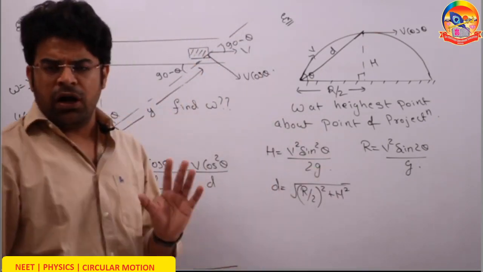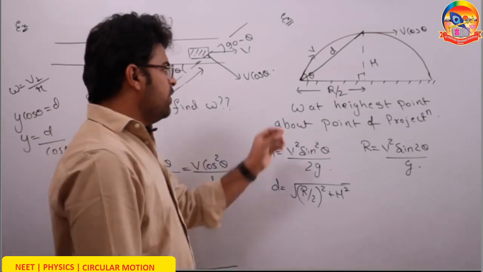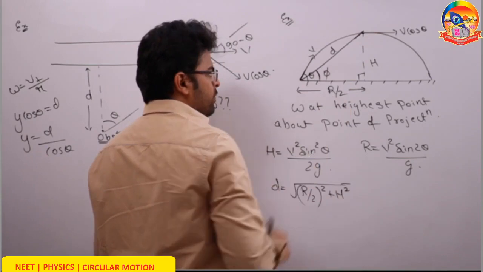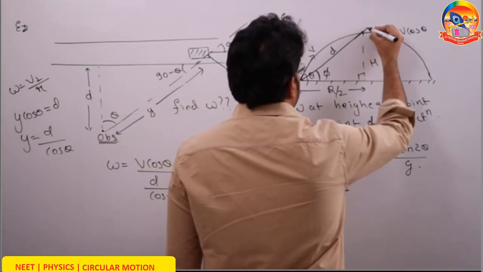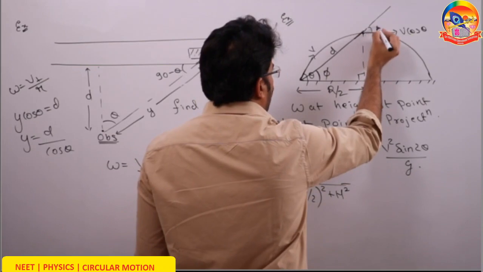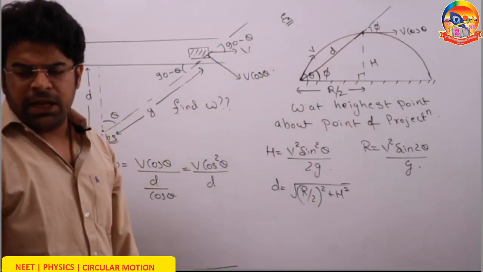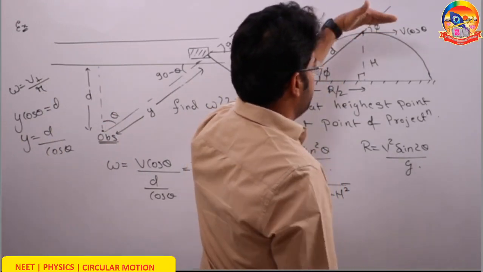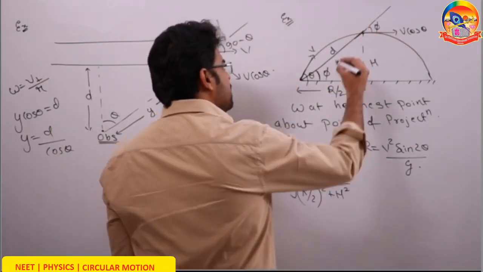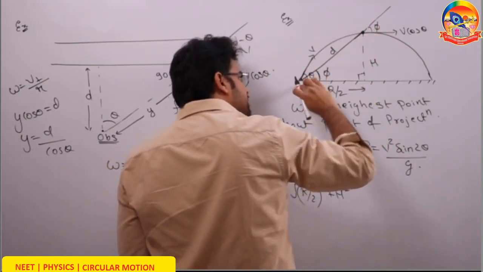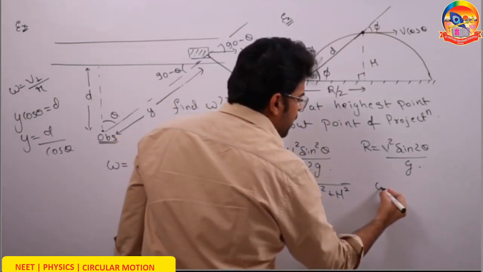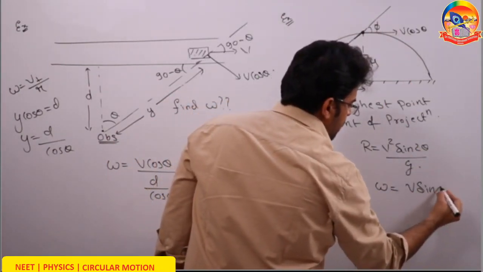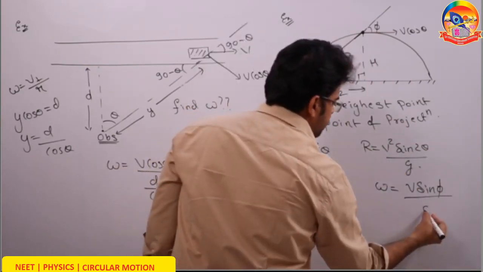I am just telling you how to find omega. So here let's say this angle is φ. If this angle is φ, this angle will also be φ. We write omega as v perpendicular by r. So first you will have to take the component of this velocity perpendicular to r. What is r? The distance between the particle and the observer, which is d. So you can write omega as v perpendicular by r, v sin φ upon r, which is d.